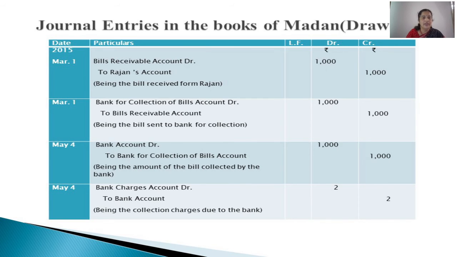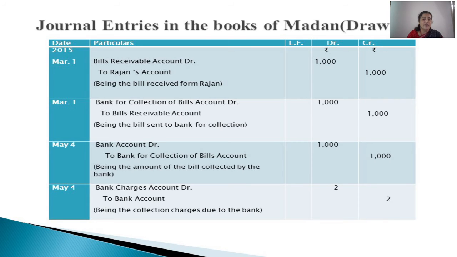On March 1st, bills receivable account is debited to Rajan's account. That means we sold goods to Rajan on that date, and we are receiving acceptance on the bill. I don't think it is required again to elaborate on that, because we have already solved problems on this entry. Regarding this entry, we are receiving acceptance, the bill is being received. So the bill is coming in, Rajan gave the acceptance. On March 1st, this is the new entry.